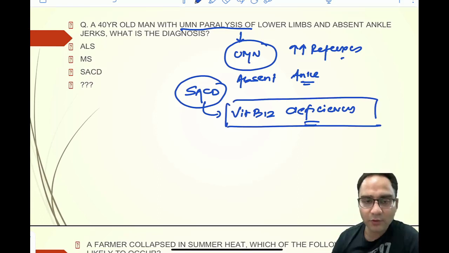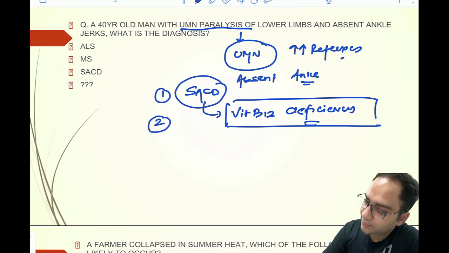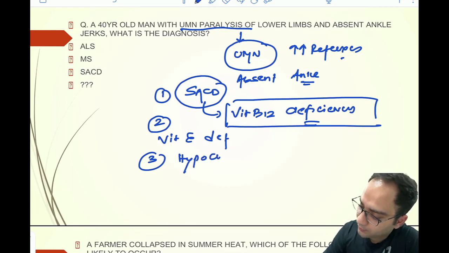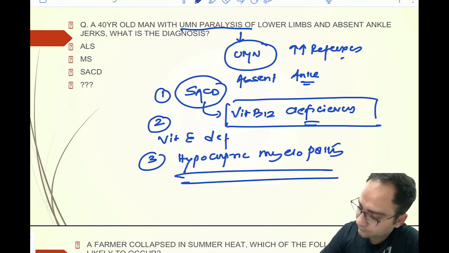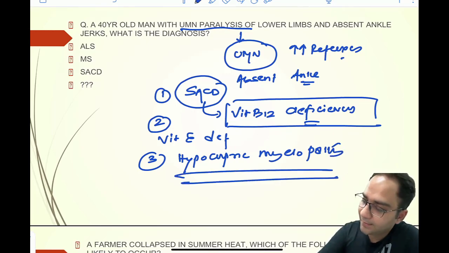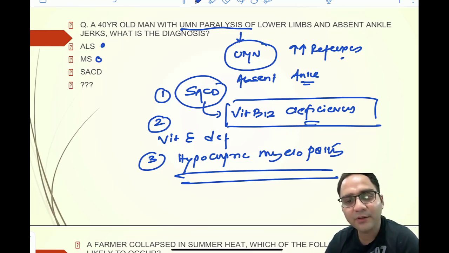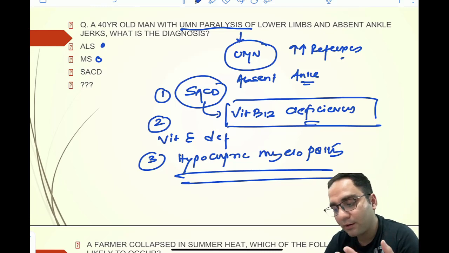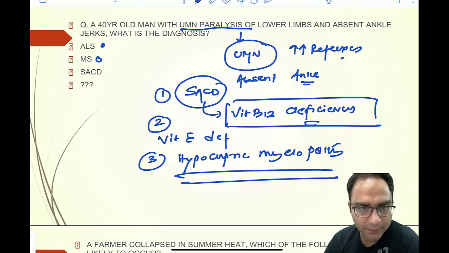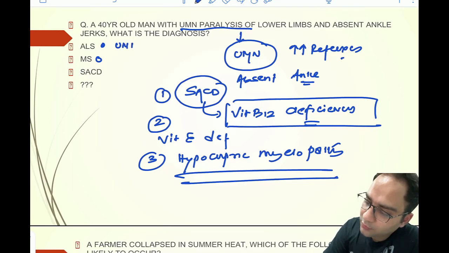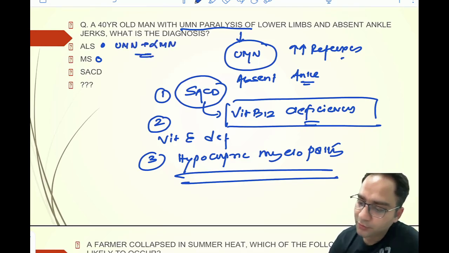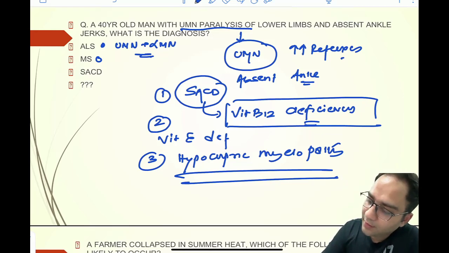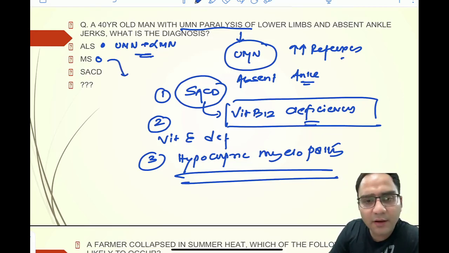There are other conditions also that can simulate SACD, which is vitamin E deficiency, hypocupric myelopathy, right? In ALS and in MS, you will not have absent ankle reflex usually. You will have exaggerated jerks all over the body, right? ALS has presence of both UMN plus LMN. And MS has other features other than the UMN and the LMN lesion.